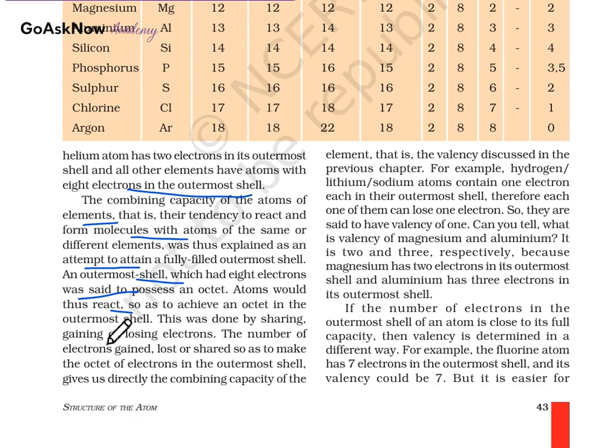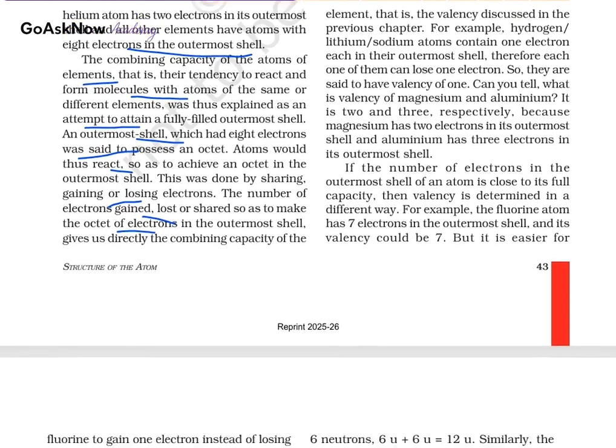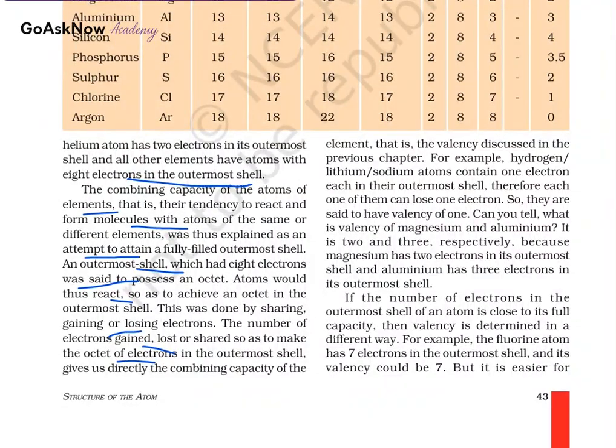This was done by sharing, gaining, or losing electrons. The number of electrons gained, lost, or shared so as to make the octet in the outermost shell gives directly the combining capacity of the element, that is, valency, discussed in the previous chapter. For example, hydrogen, helium, and lithium atoms contain 1 electron in the outermost shell. Therefore, each atom can lose 1 electron, so they have a valency of 1. When they are losing, it is said to be a valency of 1.